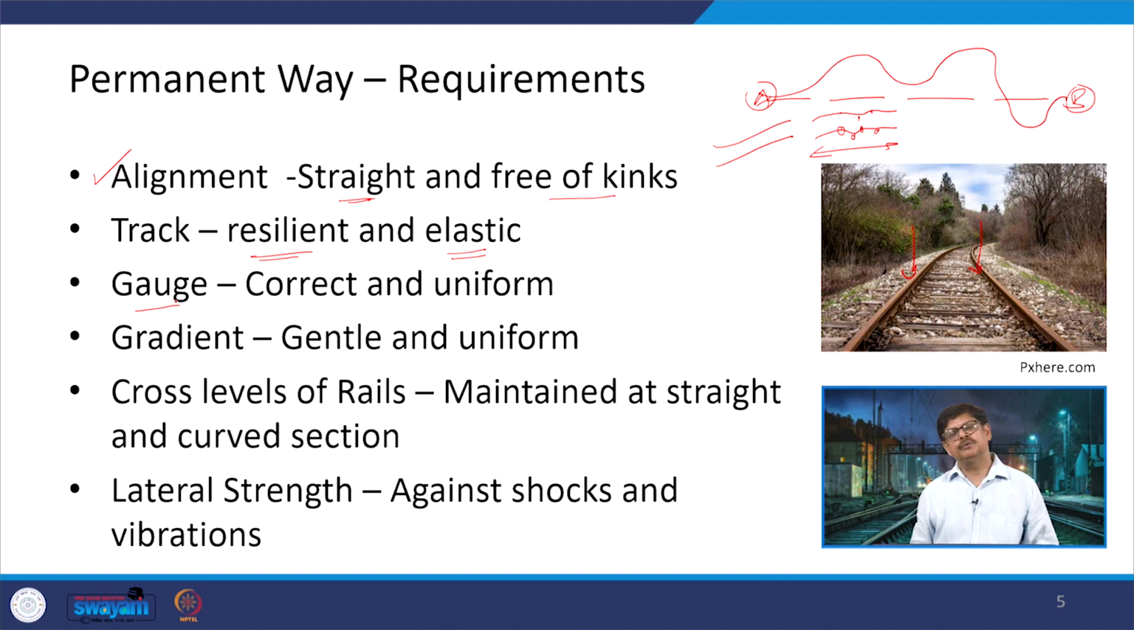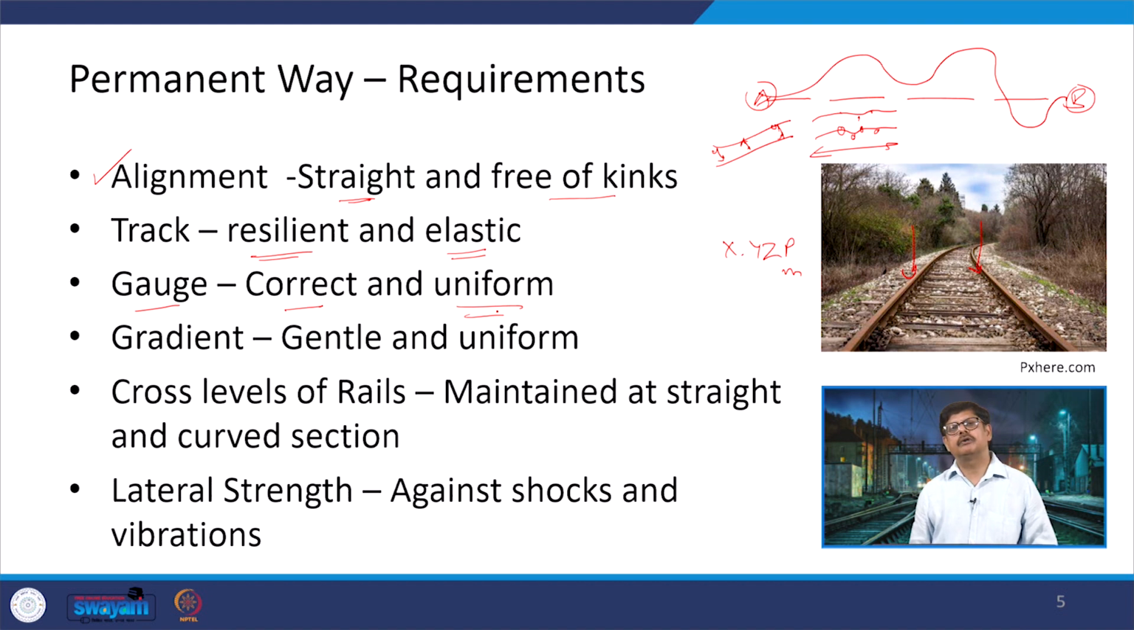Whatever gauge we are talking about, broad gauge or meter gauge or a narrow gauge or a standard gauge, it should be first of all correct. Correct means if the value is x.yzp in terms of meters, then this x.yzp should be available between these two rails throughout. It should not happen that it is changing. Of course, there are certain tolerances, but there is not much variation here, and it should be uniform.